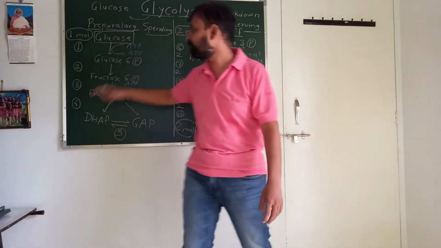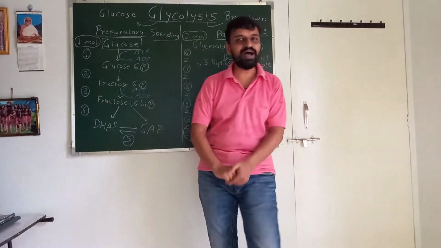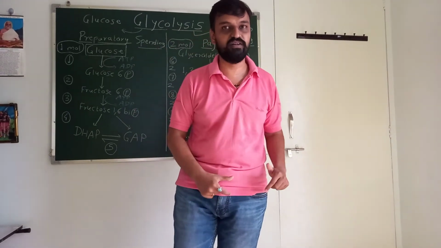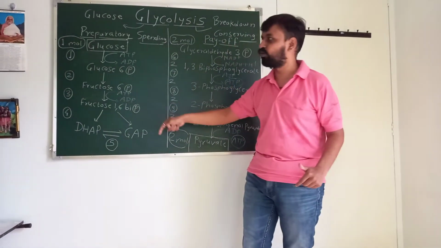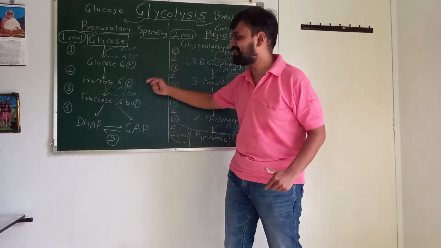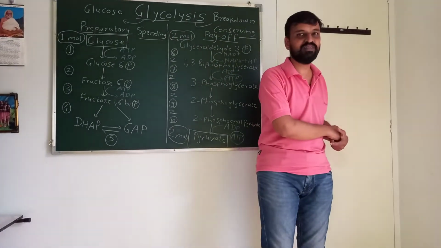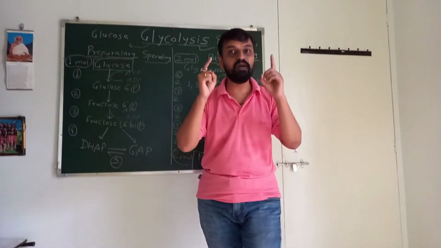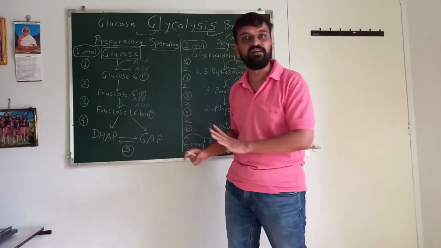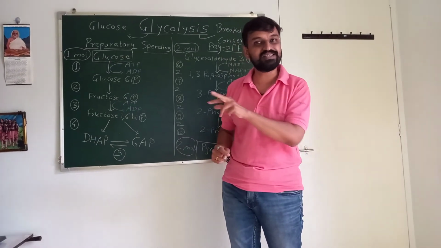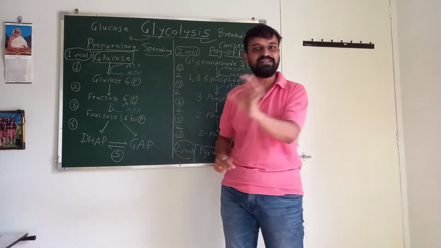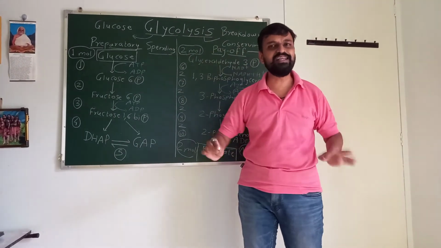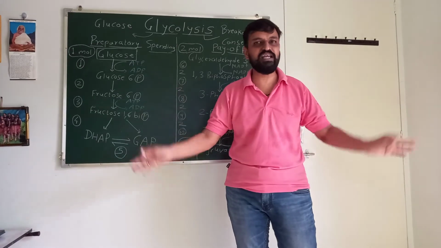Look at step number 1 and 3. As I told you yesterday, step numbers are very important. So here also, step number 1, 3, 7, 10. Guys, keep these numbers in mind. 1, 3 plus 7 is equal to 10. Steps 1, 3, 7, 10 are associated with ATP.